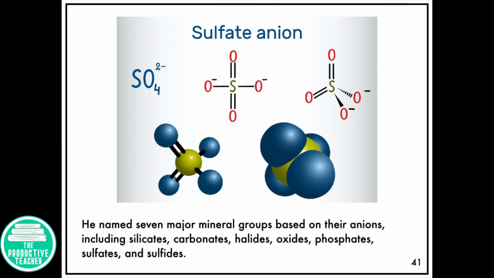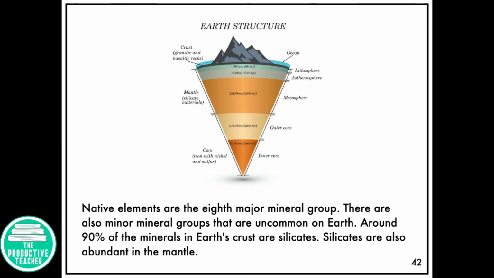He named 7 major mineral groups based on their anions, including silicates, carbonates, halides, oxides, phosphates, sulfates, and sulfides. Native elements are the 8th major mineral group. There are also minor mineral groups that are uncommon on Earth. Around 90% of the minerals in Earth's crust are silicates. Silicates are also abundant in the mantle.